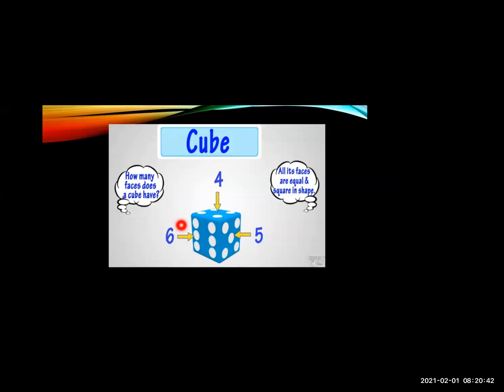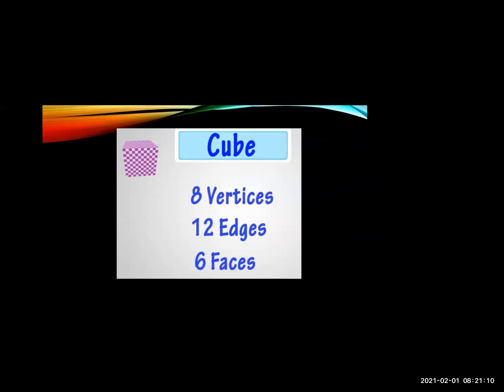So how many faces does a cube have? 6. So all its faces are equal and square in shape. Now when you hold a dice in your hand, you can see the faces are all equal. You can measure. So when you measure it, you will see that all the faces of a cube are equal and square in shape. So students, the properties of a cube are that it has 8 vertices, 12 edges and 6 faces.